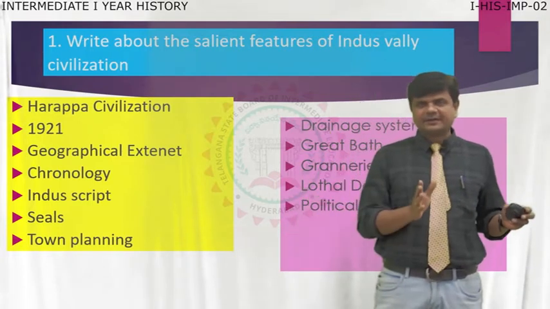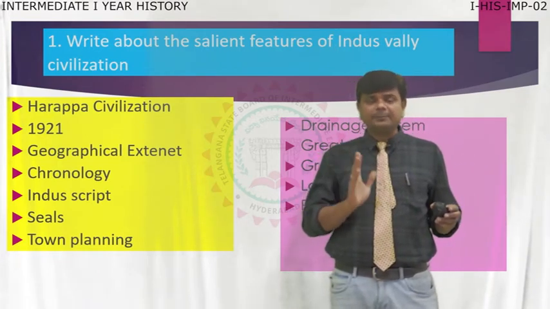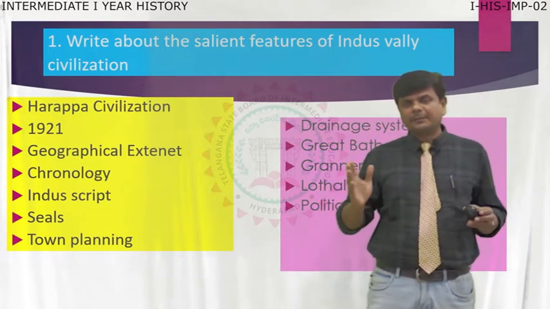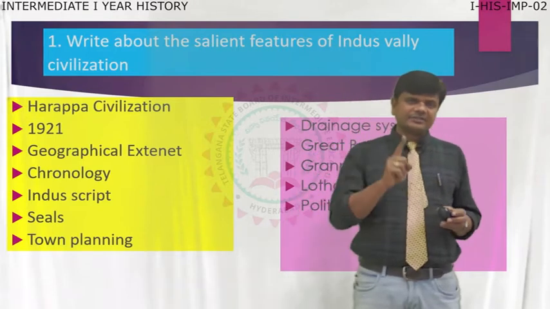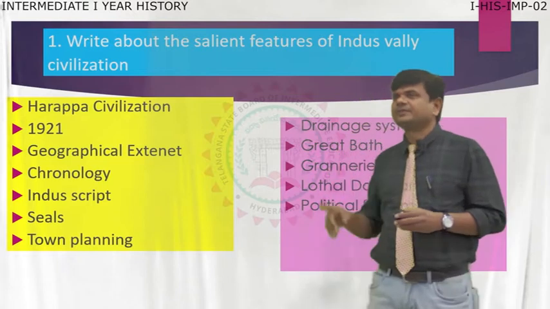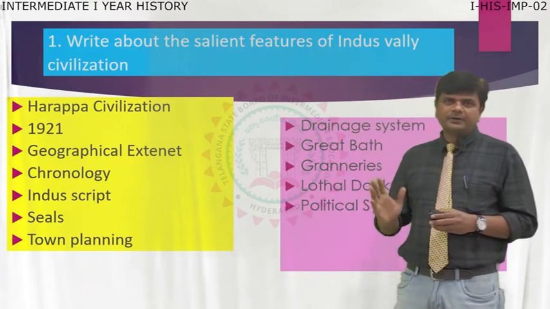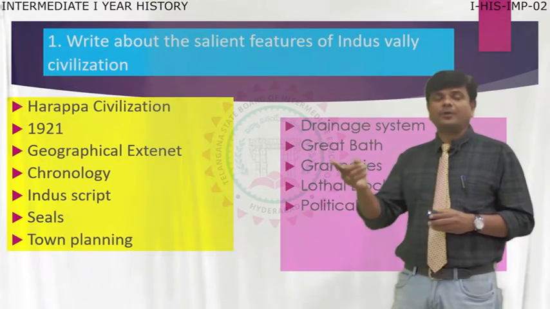The Indus river is a very important river, and people preferred to live in the plain area of the Indus Valley, so the civilization was named Indus Valley or Indus River civilization. That is the first one. And Harappa, the first city, later Mohenjo-daro.